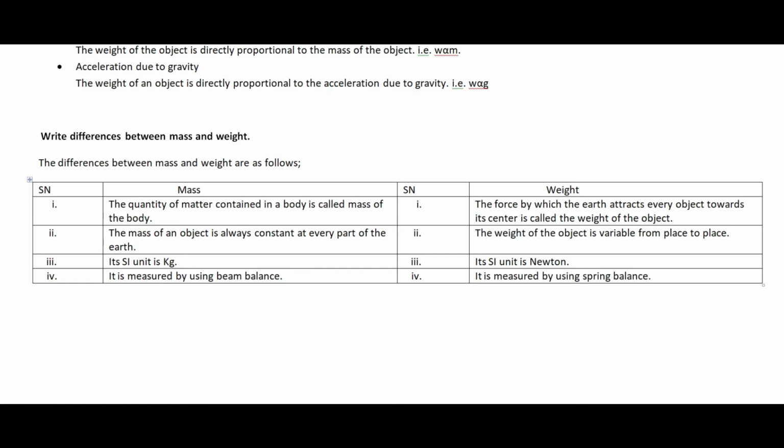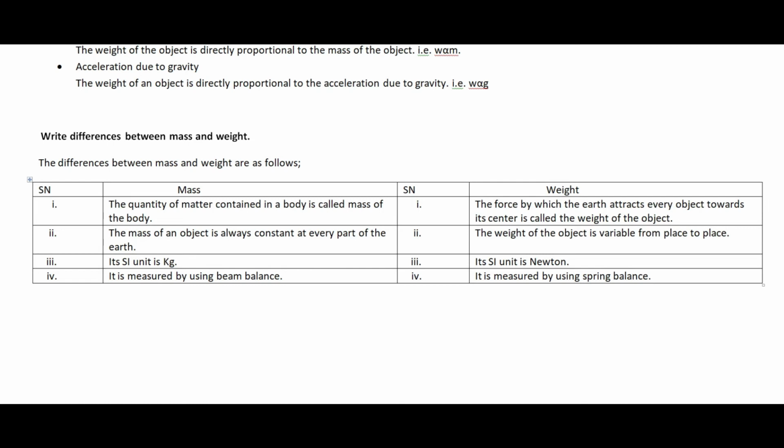And you know, mass of the object is always constant at every part of the earth, and even it is constant at every part of the universe. Mass of the object does not change, but weight of the object is variable from place to place, because weight of the object depends upon the acceleration due to gravity g. And the value of g is variable from place to place, so the weight of the object is also variable from place to place.